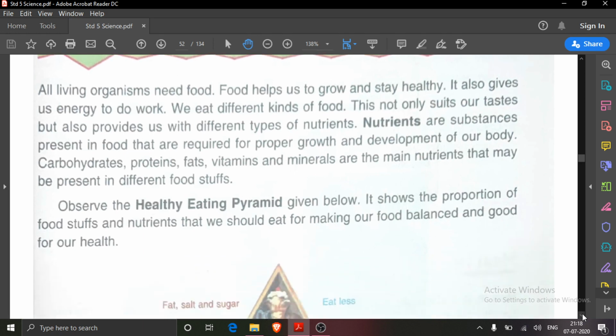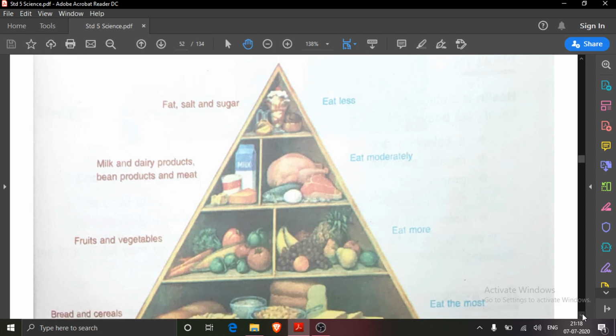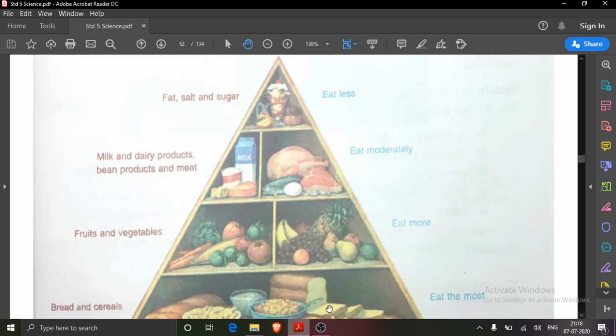And here you have already drawn this healthy eating pyramid. What we should eat most, that is bread. What we should eat more, that is fruits and vegetables. What we should eat moderately, that is milk and dairy products. And what we should eat less, that is fat, salt and sugar.